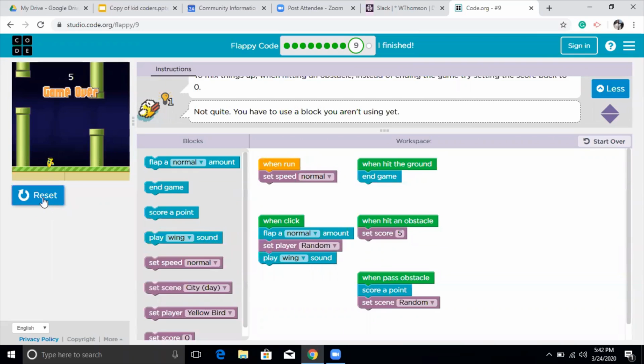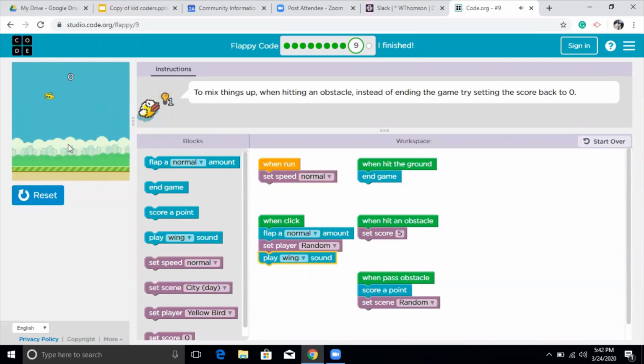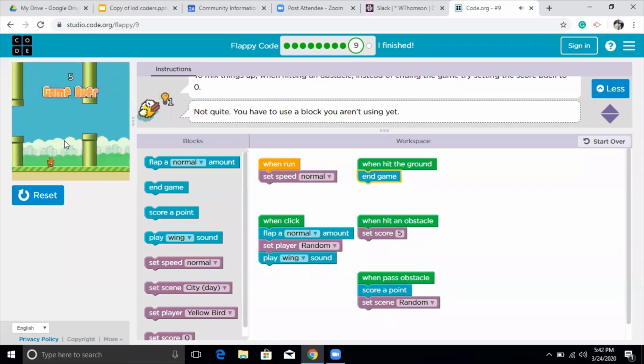Okay, so I'm gonna reset and I'm gonna see how it worked for me, because I think I have all the code, but I'm sure it's just telling me that I haven't used something. When hit the ground, end game. When run, set speed normal. When hit an obstacle, set score. When pass obstacle, score a point. Set player when click. Set player random. Okay. Let's see if I can.